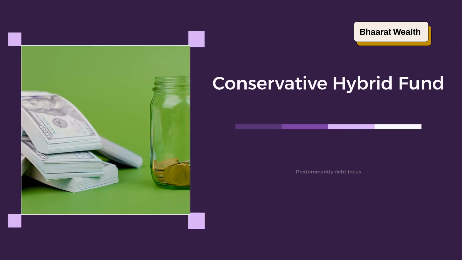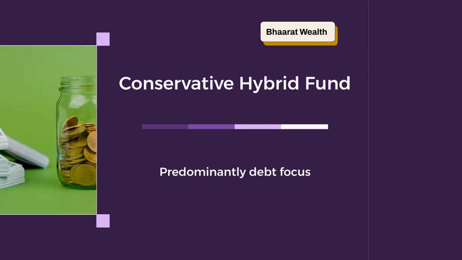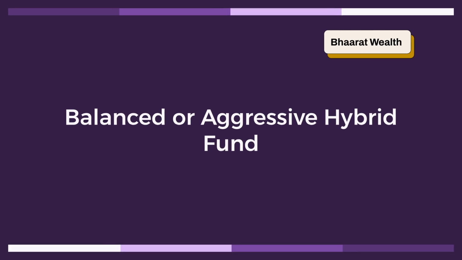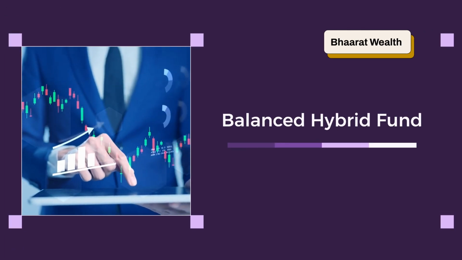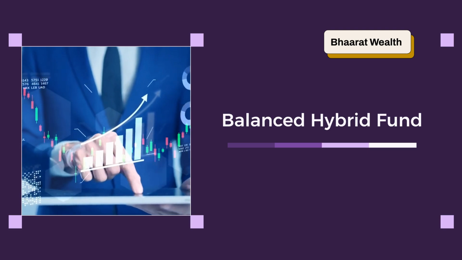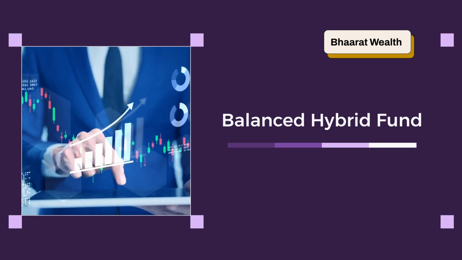The conservative hybrid fund is predominantly debt-focused, with 75 to 90% allocated to debt instruments and the remaining 10 to 25% in equity. Next, let's explore the balanced and aggressive hybrid funds, which have different equity and debt ratios. The balanced hybrid fund invests between 40 to 60% in equity and the same range in debt. Importantly, no arbitrage is permitted here.